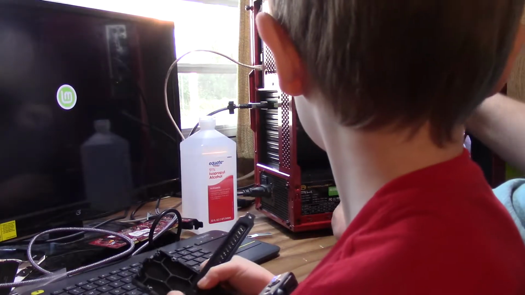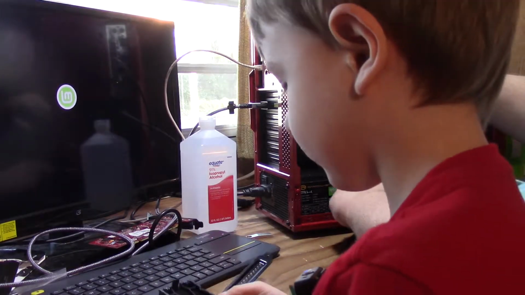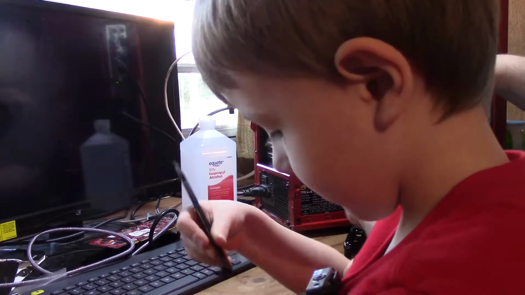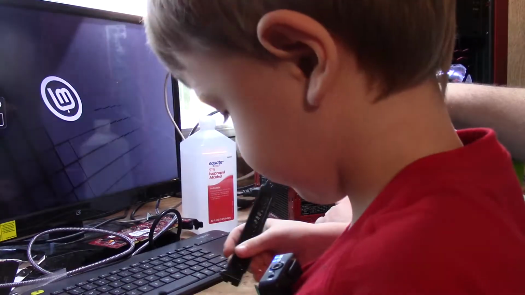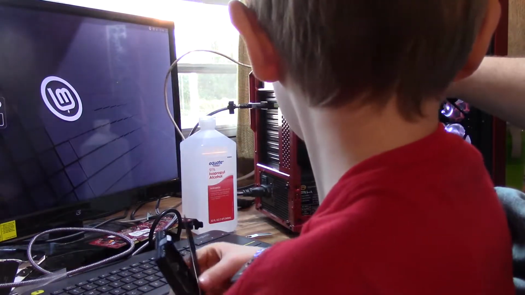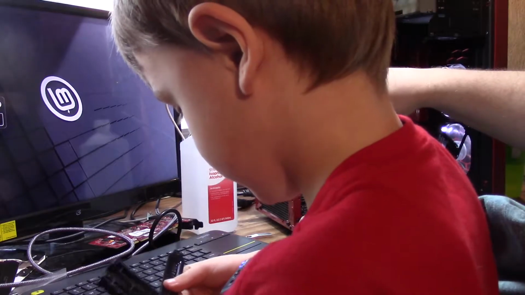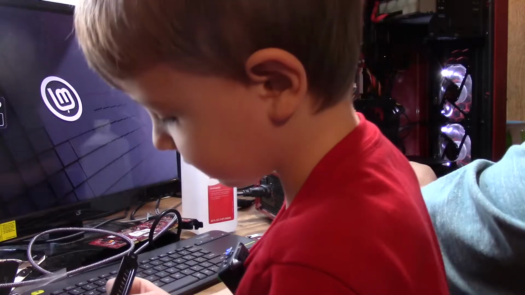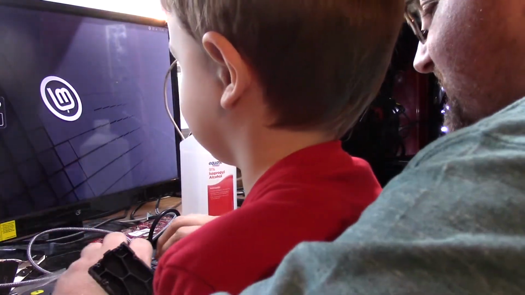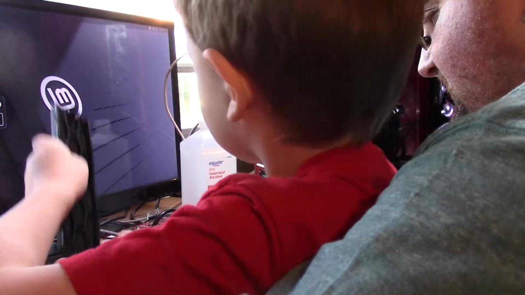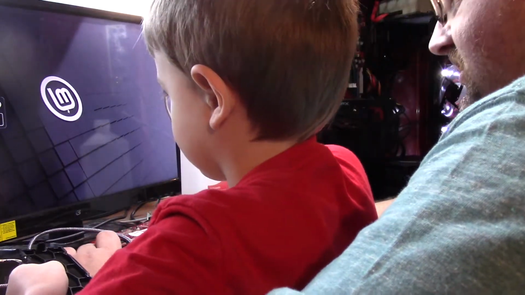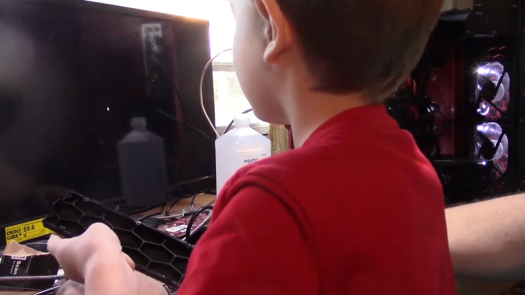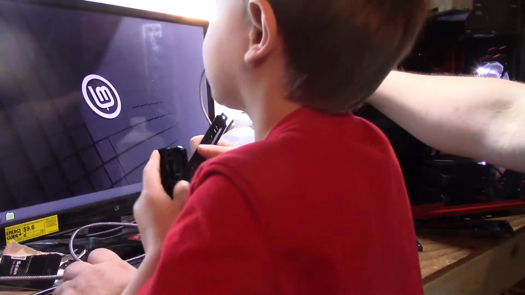Oh, I'm sorry, Luke. I just popped you in the head with that. But I'm going to put the drive cage back in the computer, even though we don't need it. Ooh, it's ready for me to put in my password that Luke does not know. It's something that I'm not going to tell you, although if you're as smart as I was at your age, you probably already figured it out. I figured it out. It's called inert.